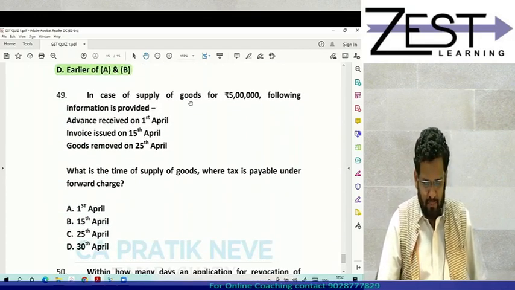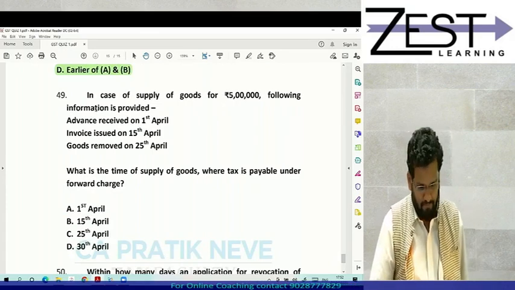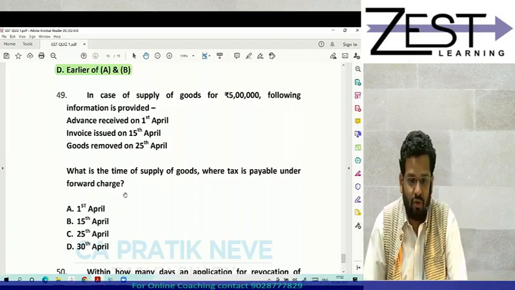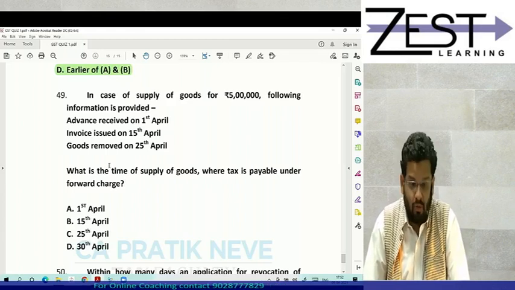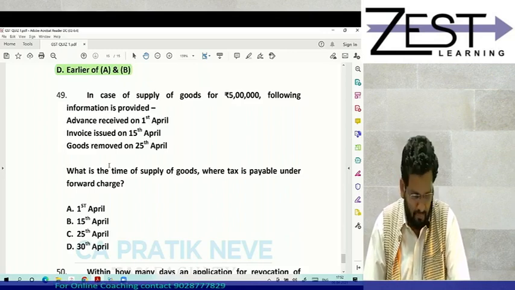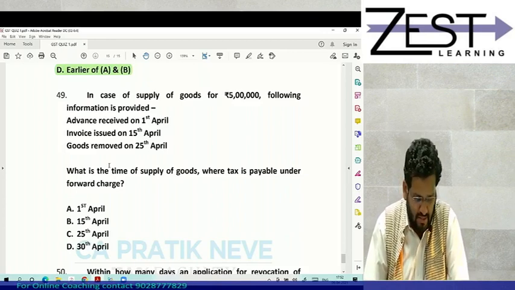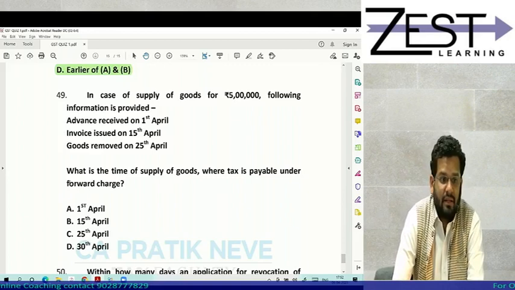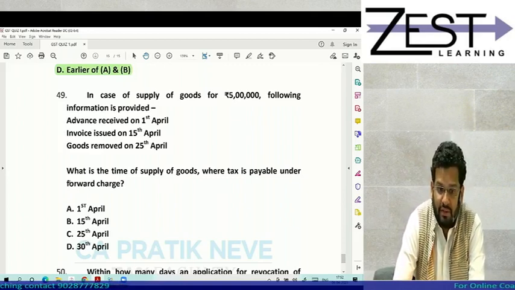Then going to second last question. In case of supply of goods for rupees 5 lakhs, following information is provided. Advance is received on 1st April, invoice is issued on 15th April, goods are removed on 25th April. What is the time of supply of goods? Time of supply of goods under forward charge mechanism is given in section 12 subsection 2.